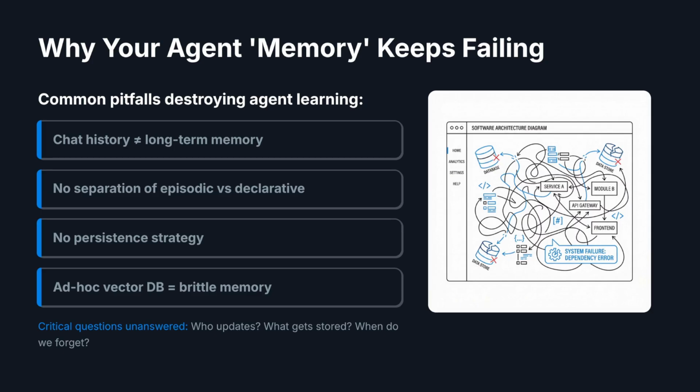Second, you never separate episodic information, what happened in this session, from declarative knowledge, which are facts that the agent should know for all future work. So the system doesn't know what to keep, what to compress, and what to discard. Third, there's no persistence strategy. What exactly gets stored? When do you promote something to long-term memory? When do you forget it? Without explicit answers to those questions, your memory layer gets slower, more confused, and less useful as time goes on. That's why a lot of memory-enabled agents feel worse after a few weeks than they did on day one.